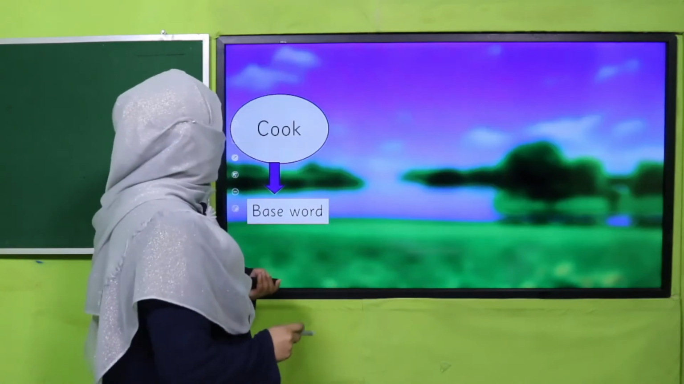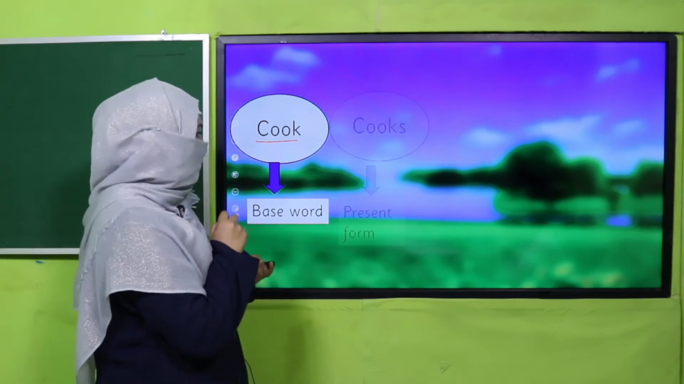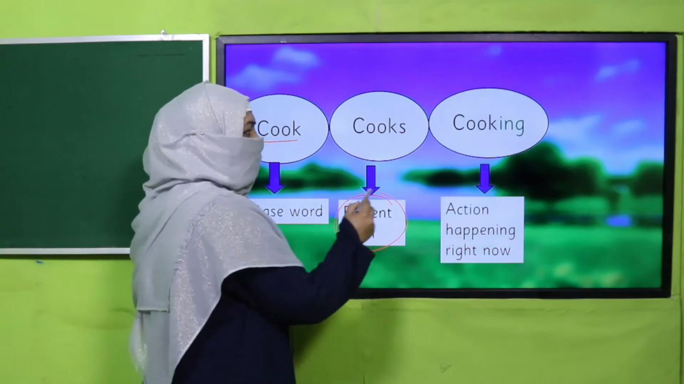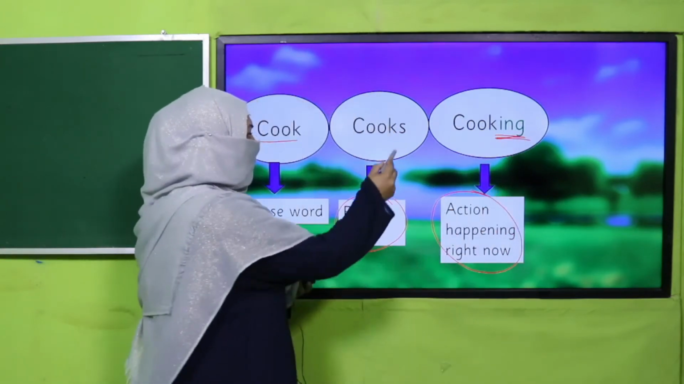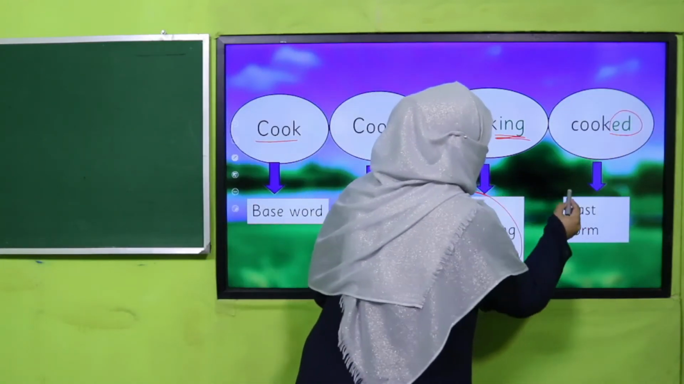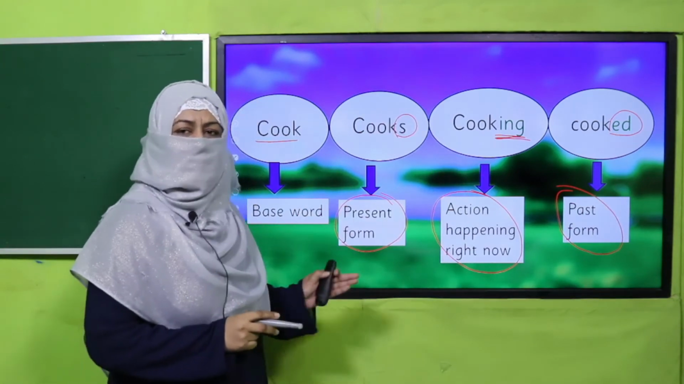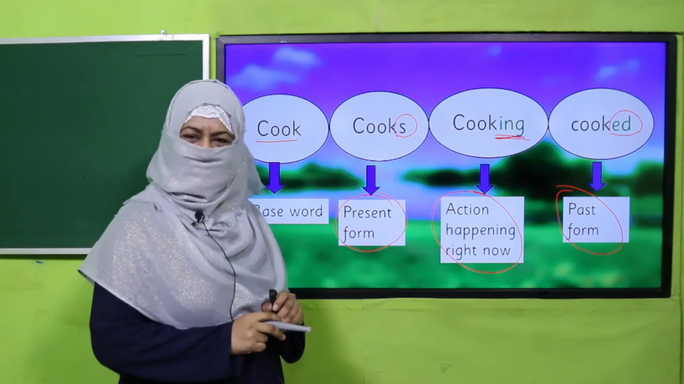The other example is cook. Again, it's a verb and it's a base word. Cooks, present form of this verb. Cooking, the action is still going on, and cooked is the past form of this verb. Do you understand? This is how a verb, by adding inflectional endings, can have different forms. Do you understand? All right.